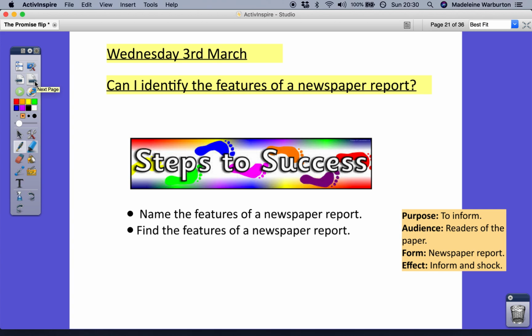So from this, you're going to write a newspaper report. Now, we've not written a newspaper report this year, so we're going to spend some time looking at the features of a report. Okay? Now, the purpose of your report will be to inform the reader, and your audience are readers of the paper. You're going to inform and shock them about this terrible crime, this theft that has happened, but this old woman who attacked back with the strength of heroes.